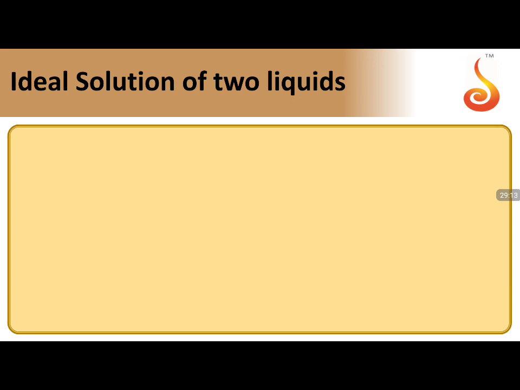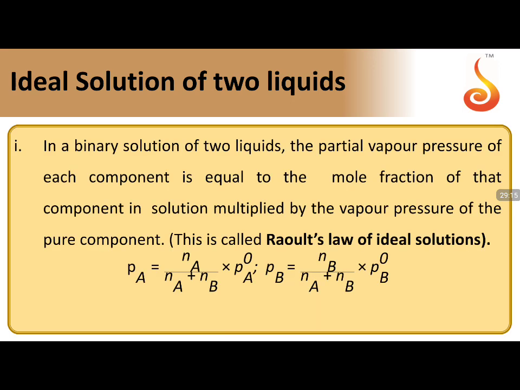Ideal solutions of two liquids. What is the point of ideal solutions? In a binary solution of two liquids, the partial vapor pressure of each component is equal to the mole fraction of the component in solution multiplied by the vapor pressure of the pure solvent. We have two components, Pa for A, Pb for B. Now if A and B are added to each other, P naught A is for pure solvent A, P naught B for pure solvent B.